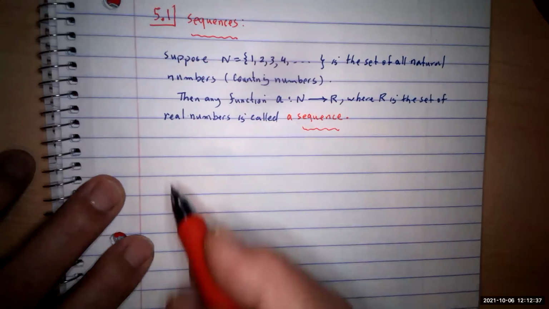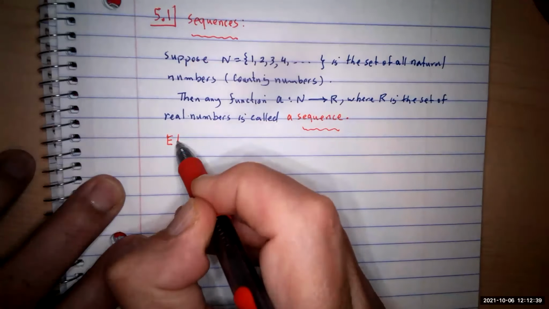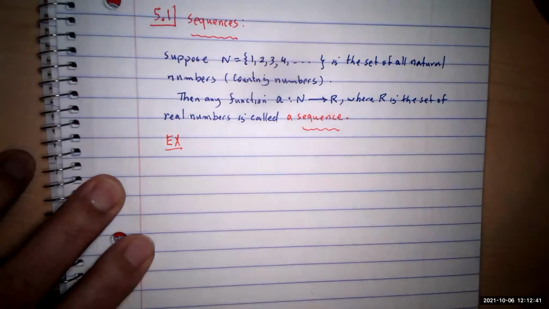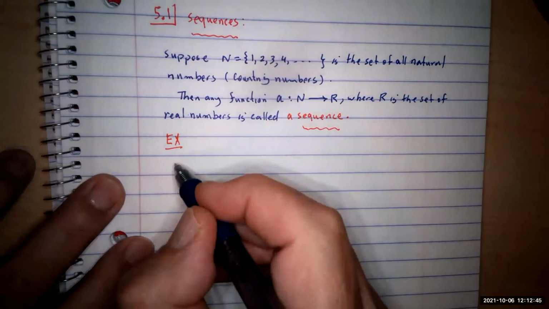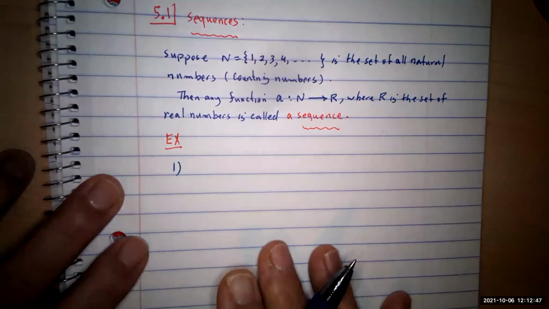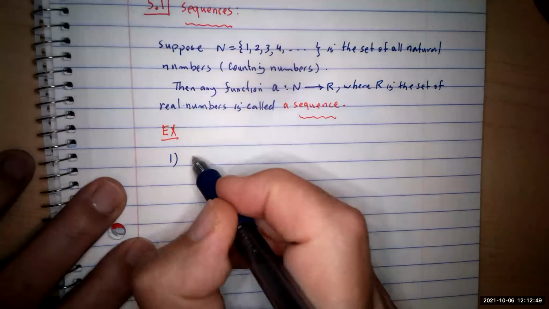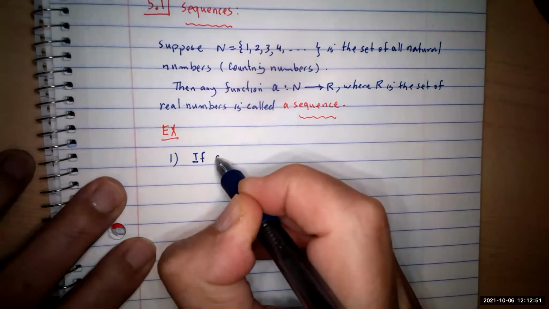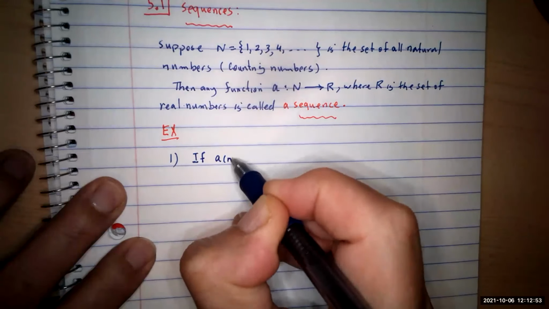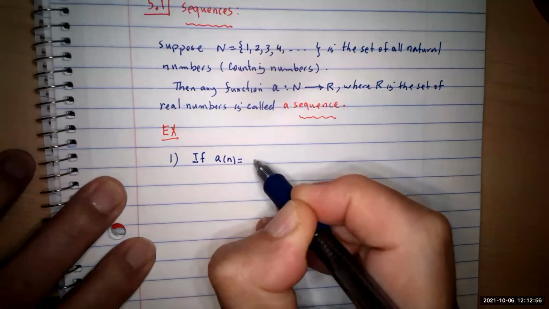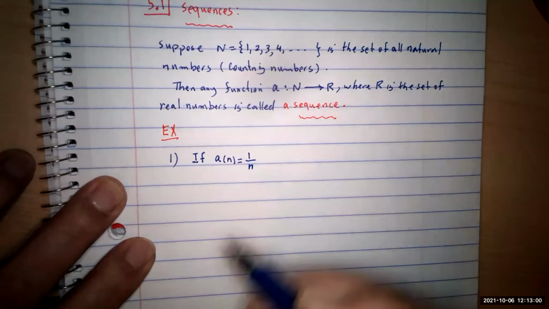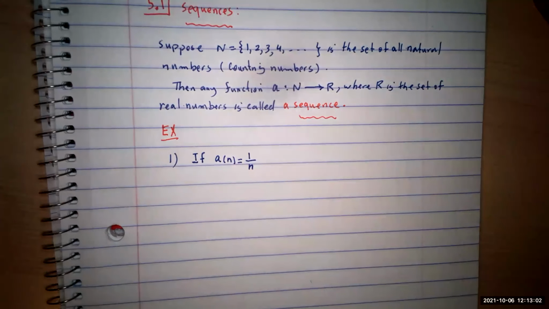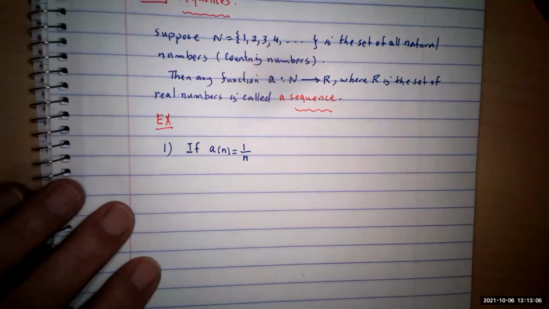Example of sequences. The first one: the function is defined as a of n equal to 1 over n. In calculus, we use f of x because x is a real variable. In this course, we use n because we're just using the counting numbers.